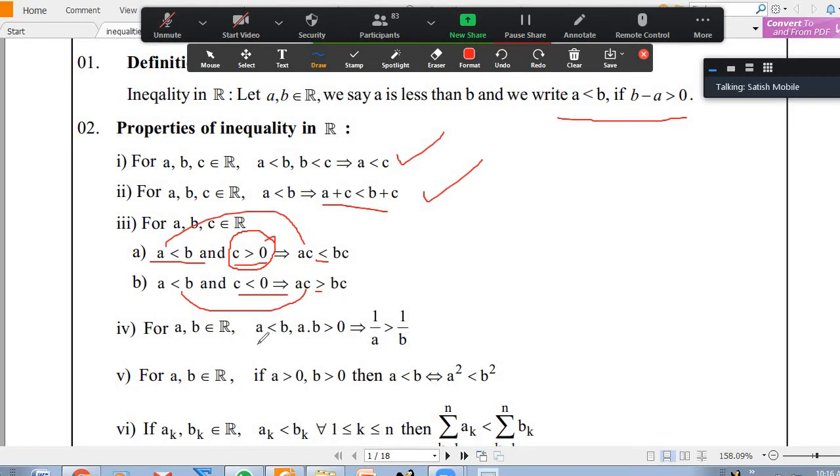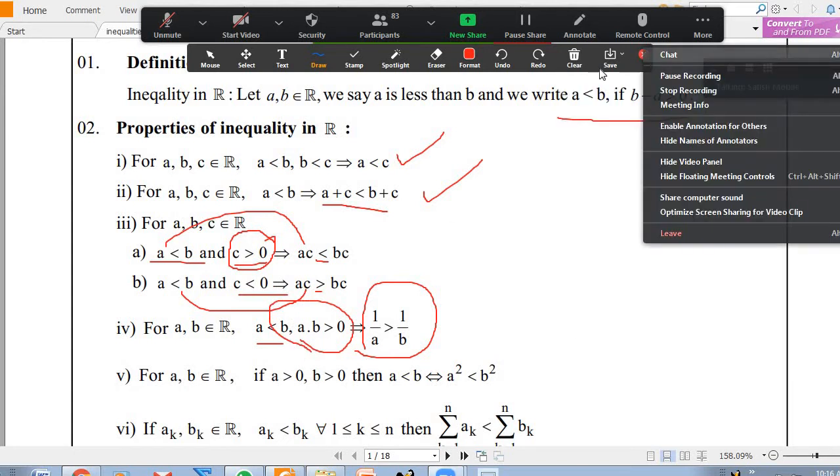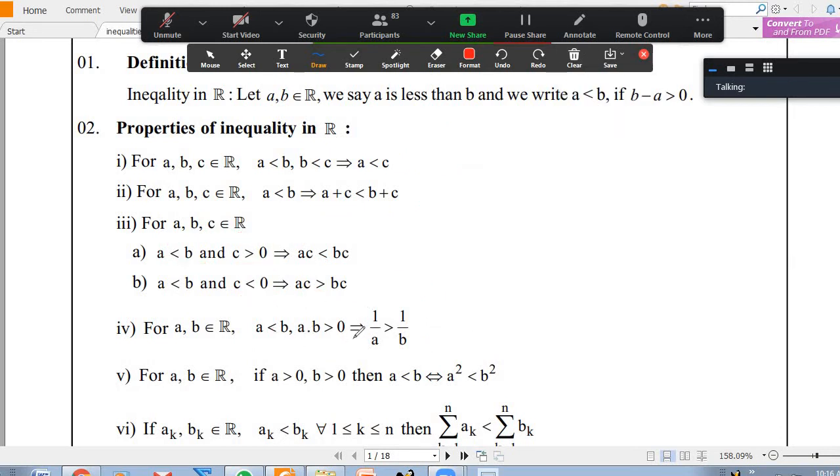Okay, now whenever A is less than B, when you take reciprocals, we can write 1 by A is greater than 1 by B. The inequality reverses. When is that? When A and B are both positive or when A and B are both negative. That is when AB is positive basically. If one is positive, one is negative, it depends on the case. No, it does not depend. It is still the inequality as it is.